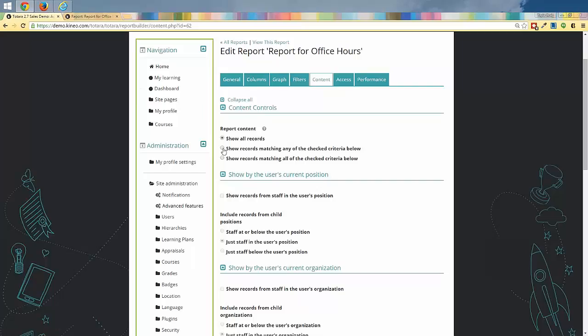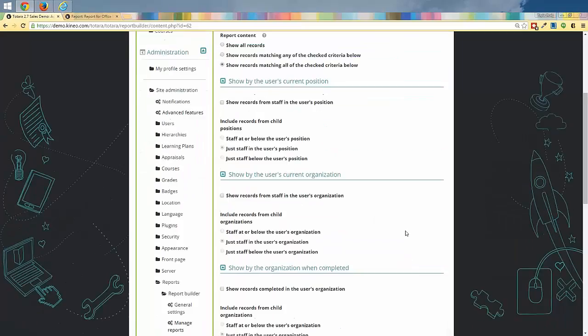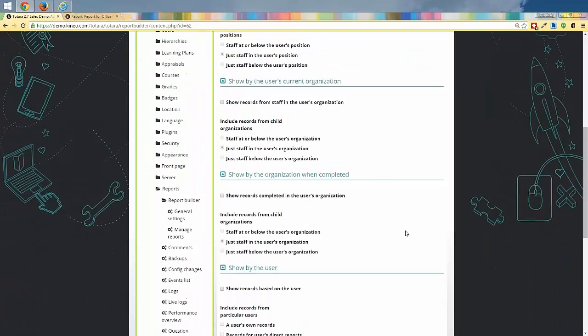So we're going to say they need to match all the criteria below. And we can say show records from staff and users organization. And we'll say just staff and the users organization. That's what we're going to leave it set to.